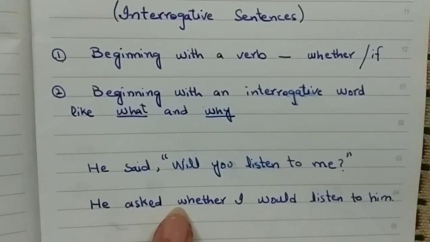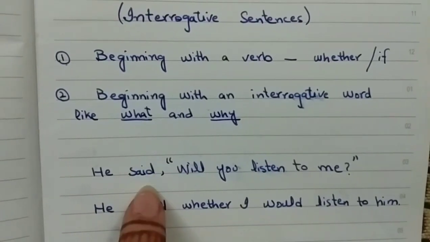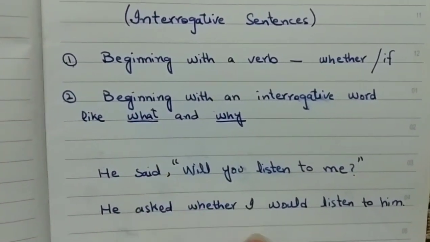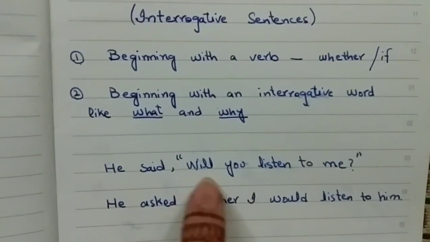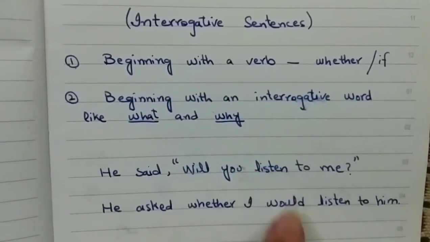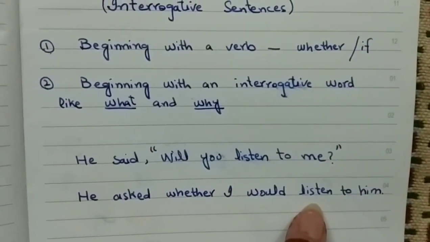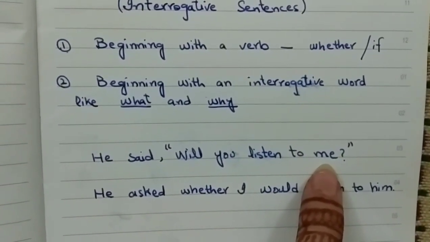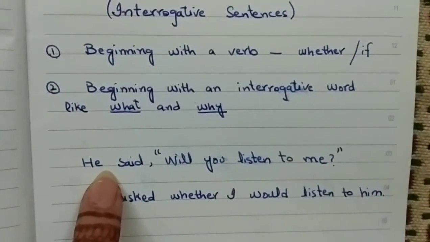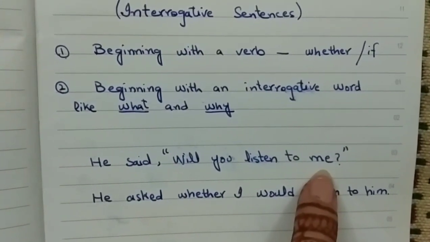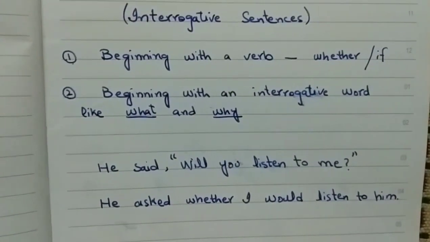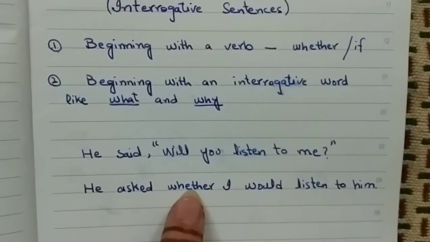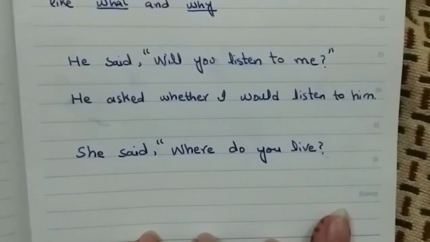He asked me whether, in the place of inverted commas, and this you is going to be changed according to the object, and that is I. Will is going to be changed into its past form, that is would. Listen to, this me is going to be changed according to the subject of reporting speech, because me is first person, and me would be changed into him. He asked whether I would listen to him.